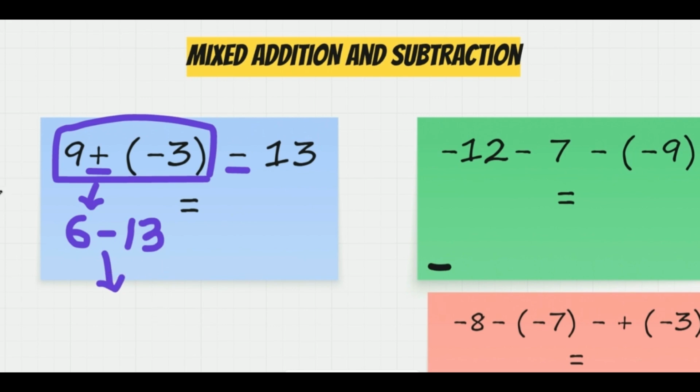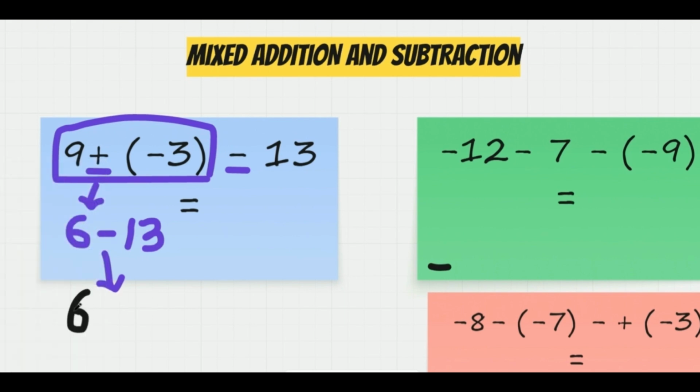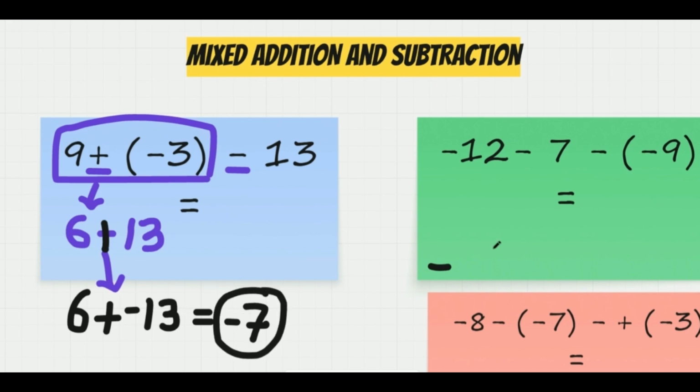What we'll do here is follow the golden rule. Keep the first number, which is 6. Then change our minus sign to a plus, and get the opposite of 13, which is negative 13. Now we treat the operation as an addition: 6 plus negative 13. We subtract 6 from 13, which is 7, and then take the sign of 13, which is negative. So the answer here would be negative 7.